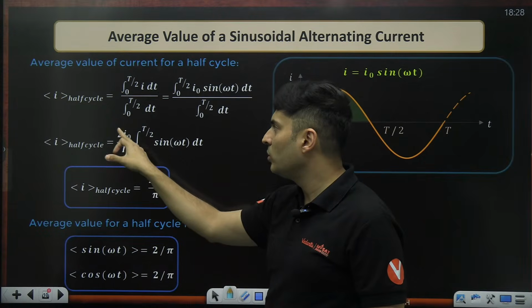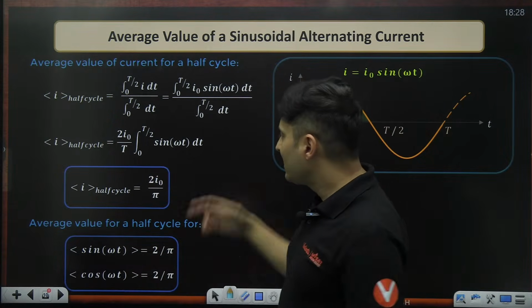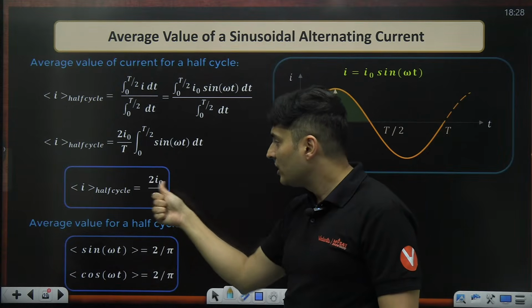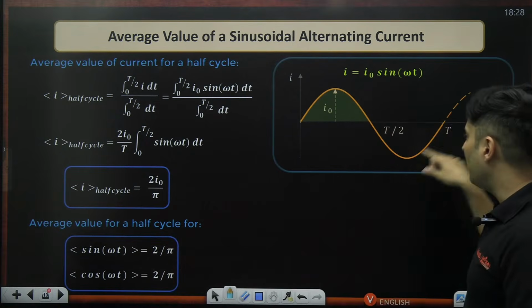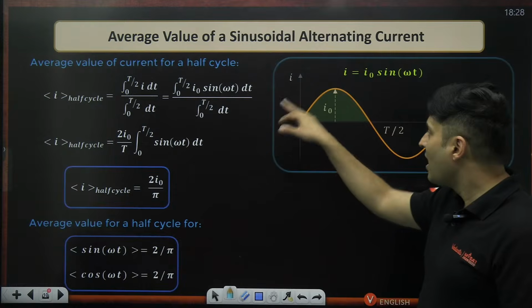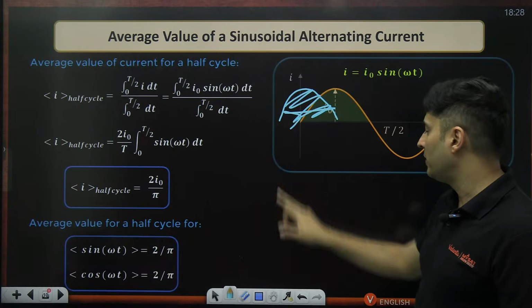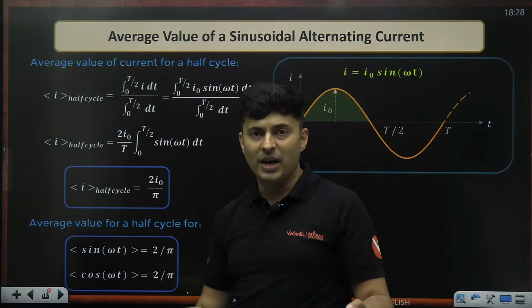If you perform that integral, it so happens it comes out as 2 by pi. So for a positive half cycle of a cos graph, the average comes out as 2 divided by pi.